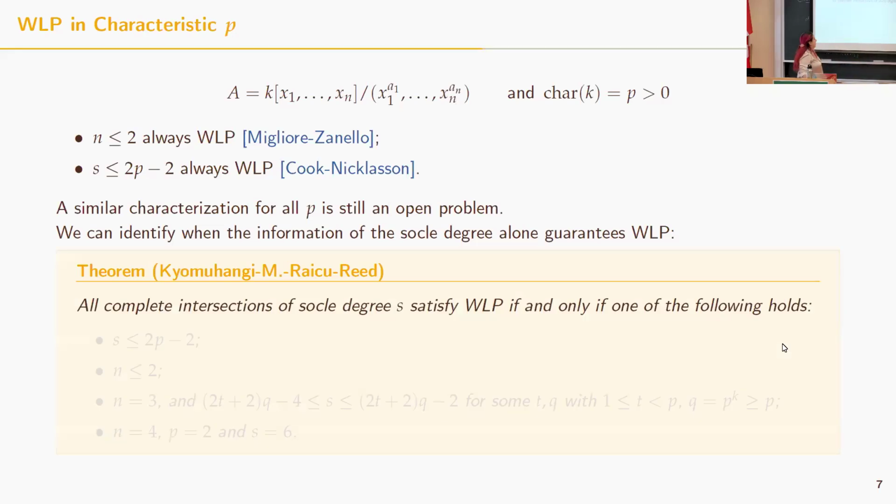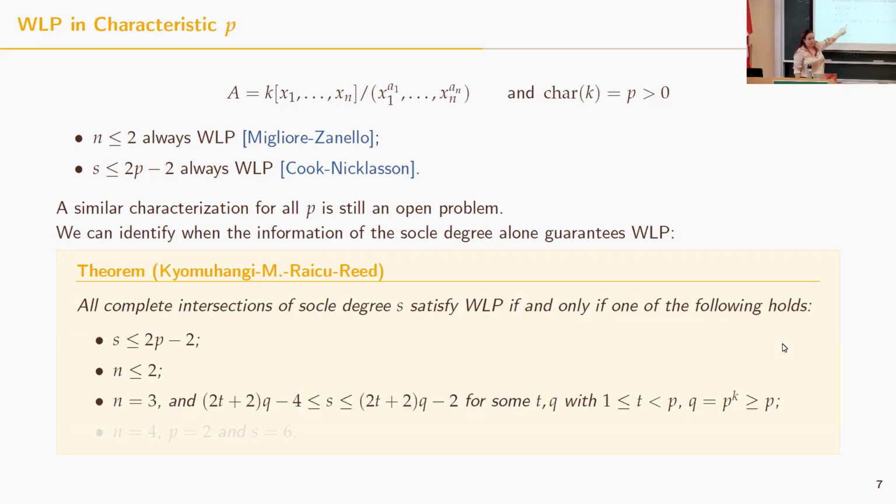This, again, is a result with Kumahonji, Raiku, and Reed, and we prove that all complete intersections of socle degree S satisfy the weak Lefschetz property if and only if one of the conditions above is true, or n equal 3 and this inequality holds. And after that, we have only one more case: when n equal to 4, p is 2, and s is 6. These are the only cases. So what I mean is that if I take any other socle degree that is not among these, then I will have at least one complete intersection of that socle degree that fails the weak Lefschetz property.